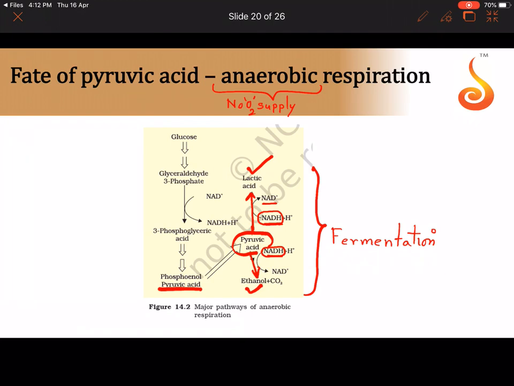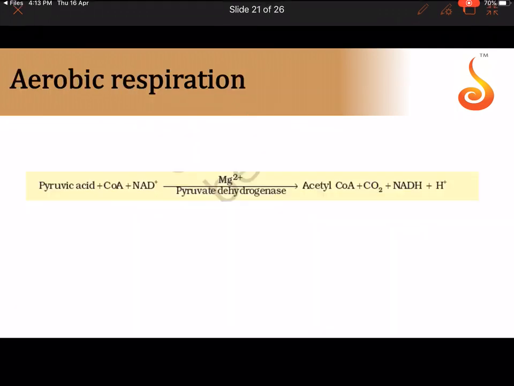So in anaerobic respiration, there's not much scope to give us more energy, because we get only a very short pathway where pyruvic acid is quickly reduced to lactic acid. And who is the reducing agent? NADH. Or pyruvic acid is quickly reduced into ethanol and carbon dioxide. And who is the reducing agent? It is NADH.